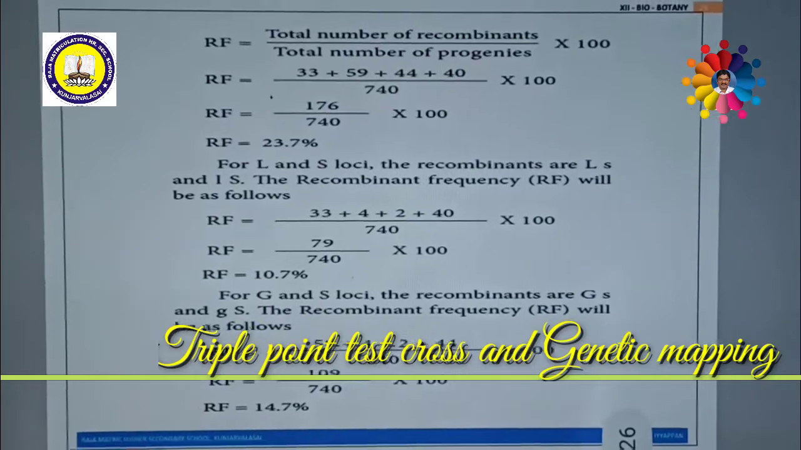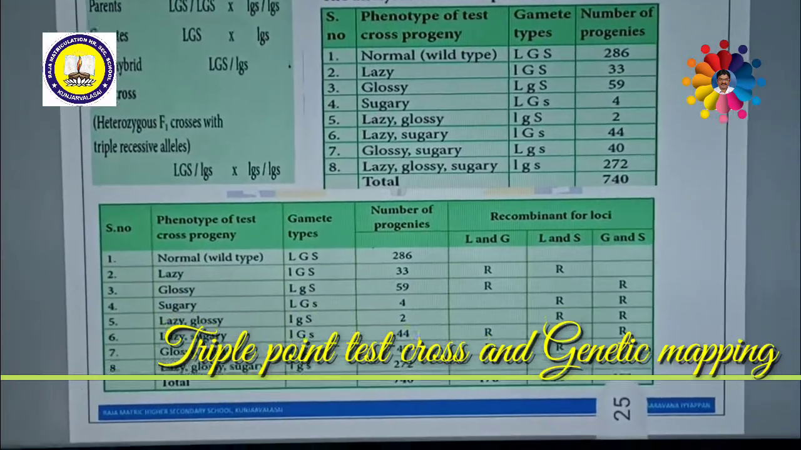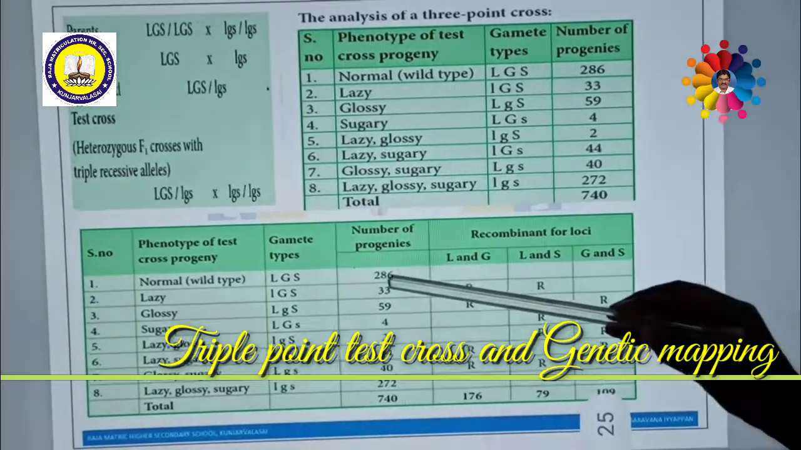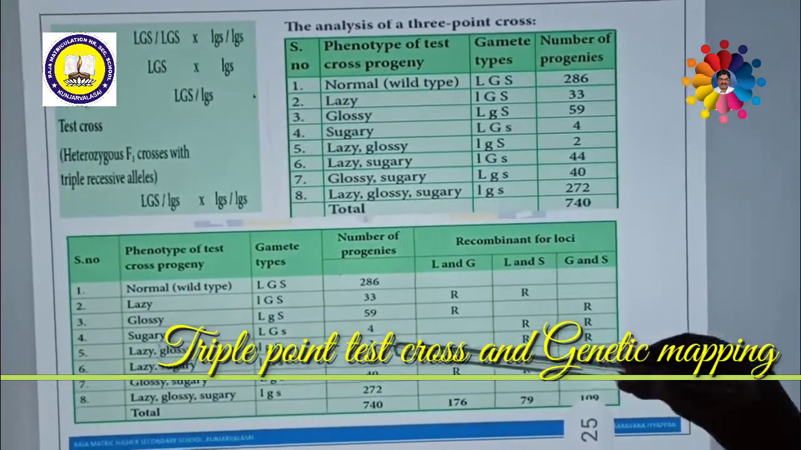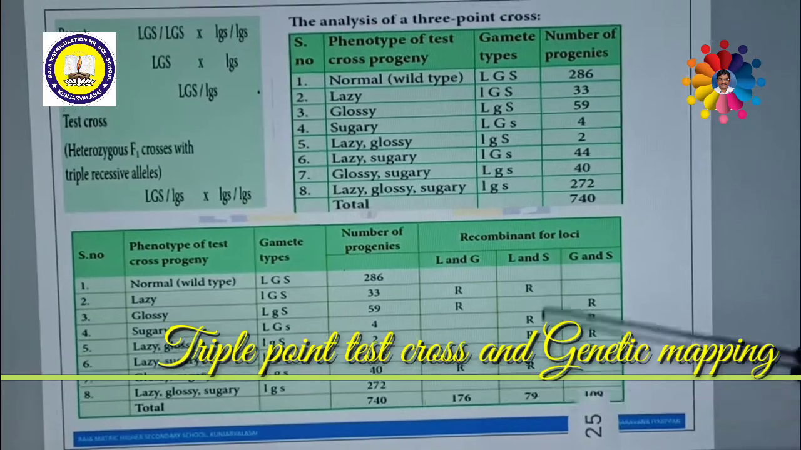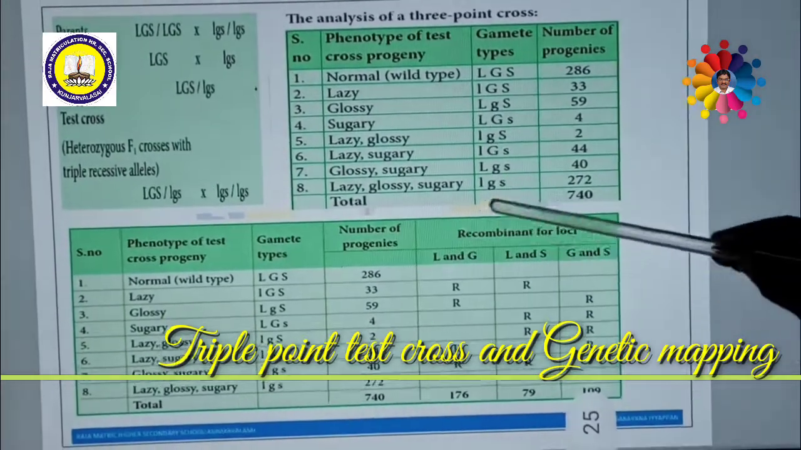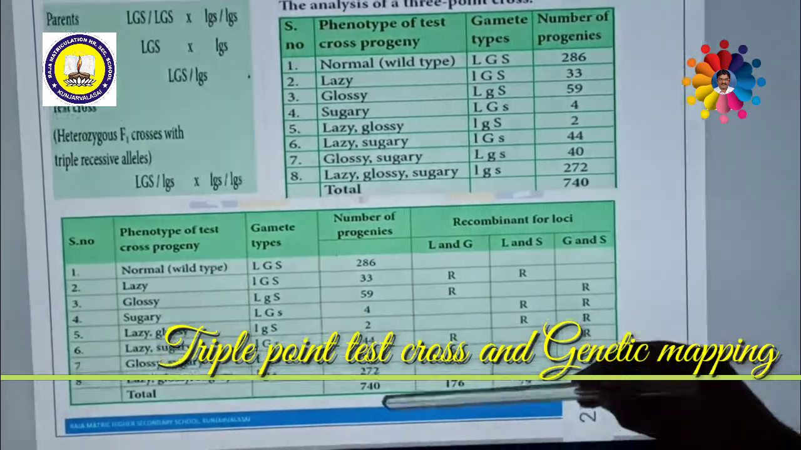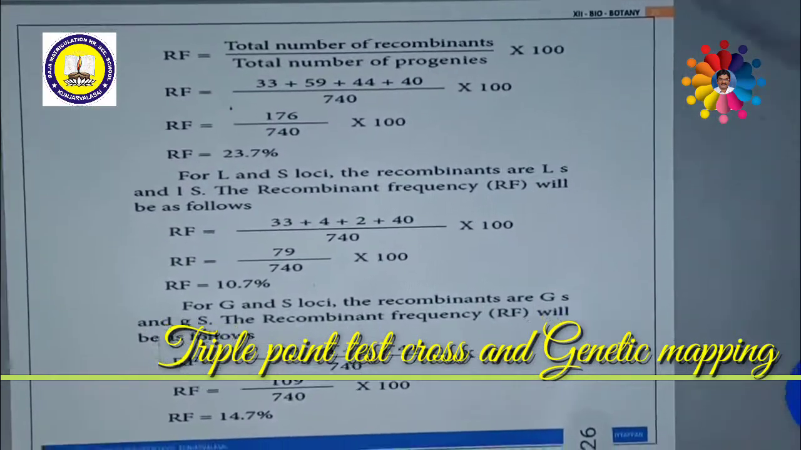So next locus we can see. In the next locus, L and S, there are four recombinants. They are 33, 4 plus 2 plus 40. Overall 79. So what is the formula? Recombinant frequency is equal to total number of recombinants on the locus, that is 79, divided by total number of progeny, 740, into 100. So this is the second locus.